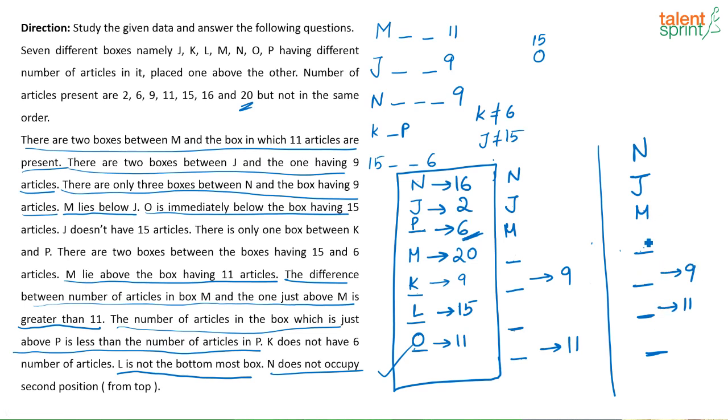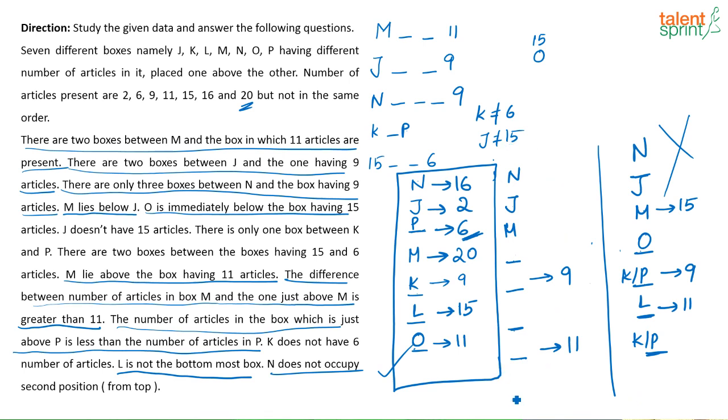The other place where I can try to put O is here. If this is O, this will be 15. Try that case also. Obviously that is also going to go wrong somewhere. So this has to be your K or P, and this will be L. Now if this is 15, they had said between 15 and 6 there are two places, 1, 2. Here it is 11, not possible. Again, where can I put 6? I can't put it. So this possibility is going to go wrong.